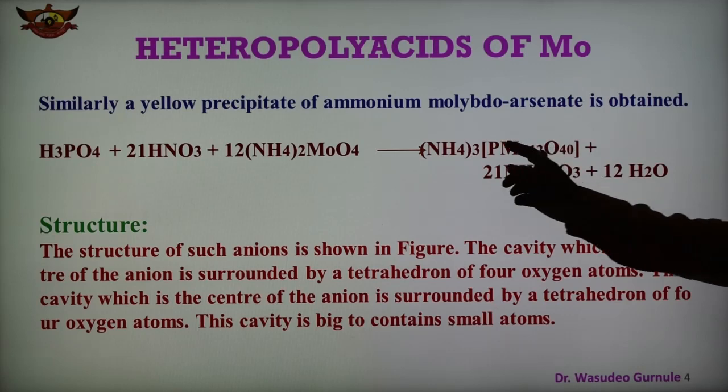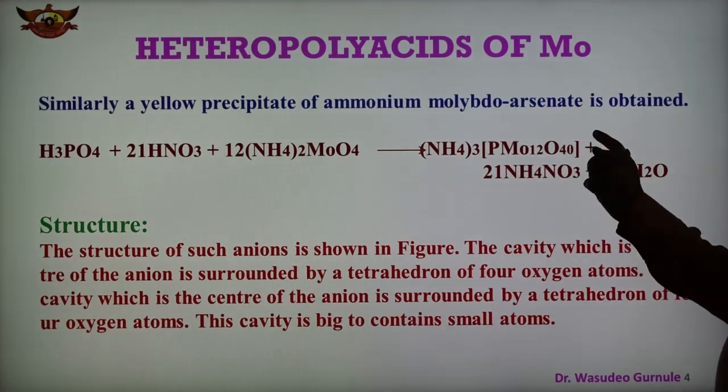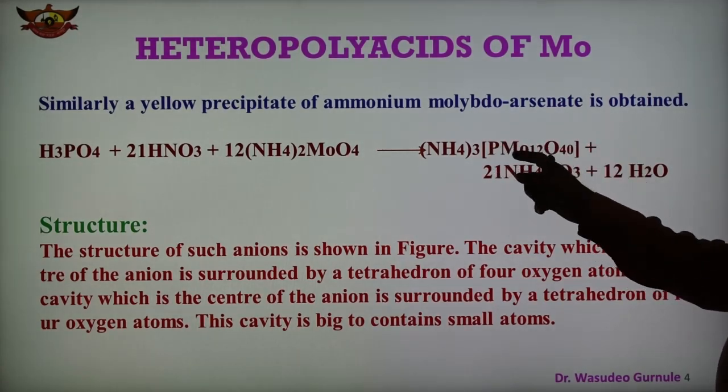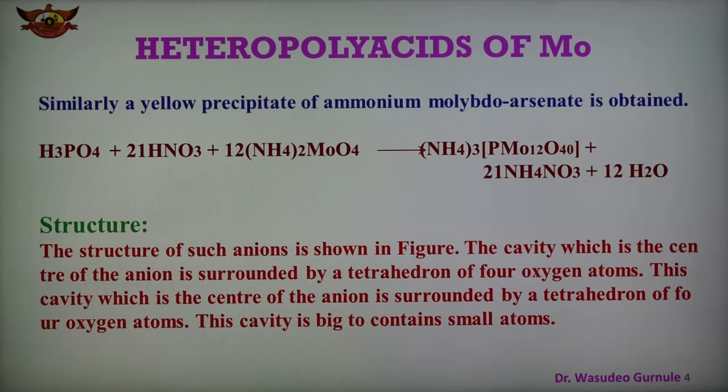So here PMo12O40 3- and AsMo12O40 3-, these ions are known as 12 molybdo heteropolyanions.